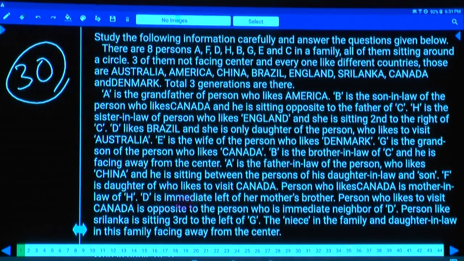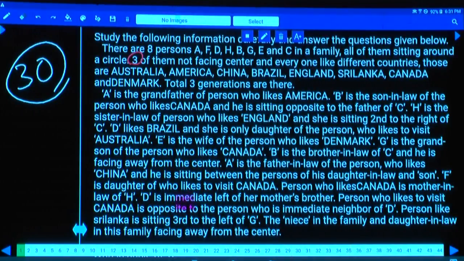Paper number 30, there are 8 persons, A, F, D, H, B, G, E, C in a family, and all of them are seated around a circular table. 3 of them are not facing the center, means 3 are facing away from the center and the remaining 5 are facing towards the center.